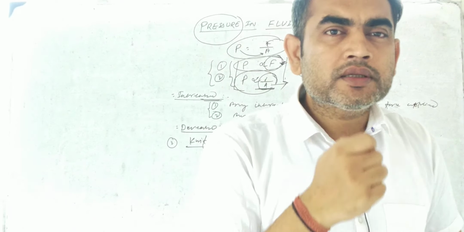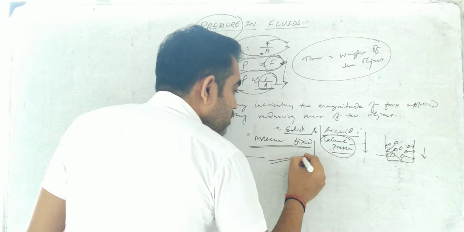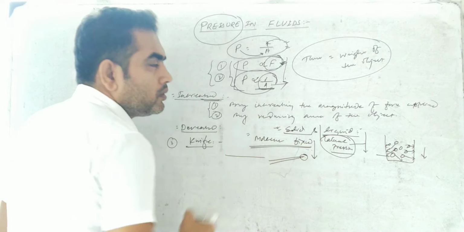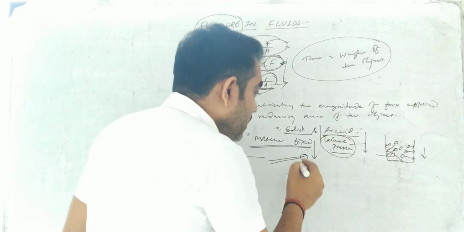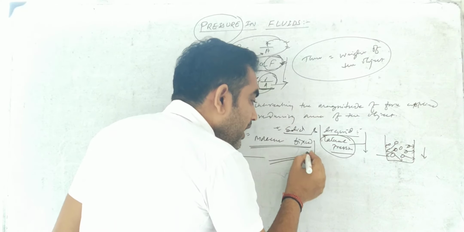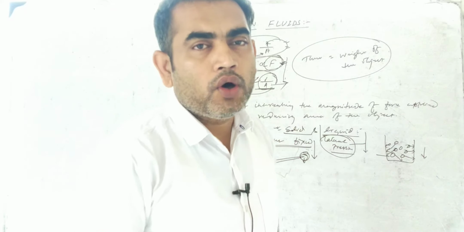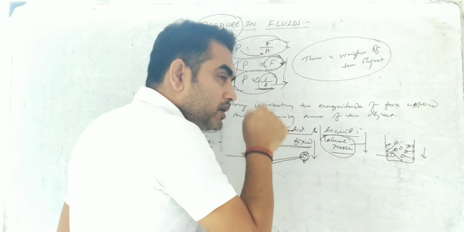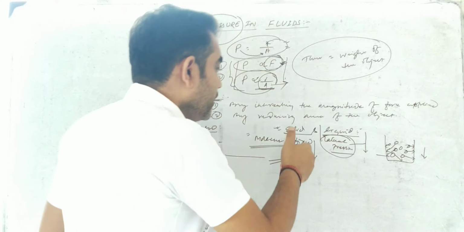In the same way, needles have a pointed tip, like this one. The pointed tip means the area of contact is less, the area of contact has been reduced. So due to that, it can easily get into any object due to the large pressure. As the area of contact is less, the pressure developed will be large, and due to that it can get in.